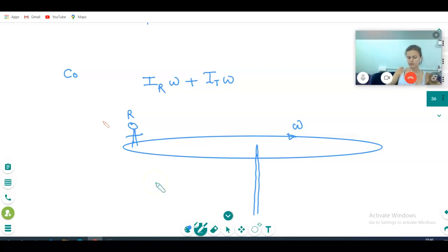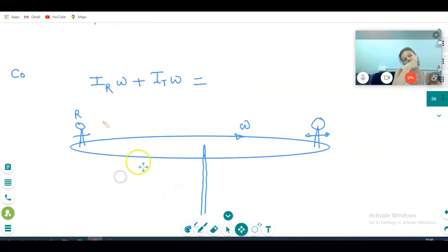Now, suddenly you came here. What happened then? This is your initial angular momentum, correct? Now suddenly you jump on the table without disturbing anybody. What happens now? Is the speed the same or something different? The speed is going to be smaller. Not speed, you should say angular velocity.